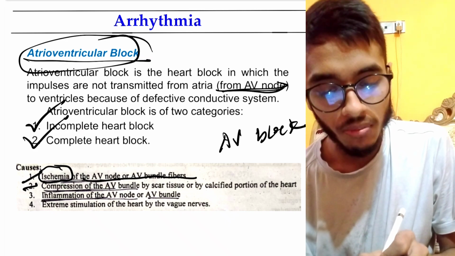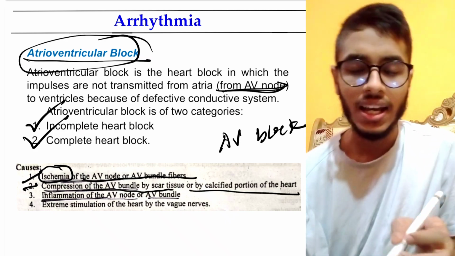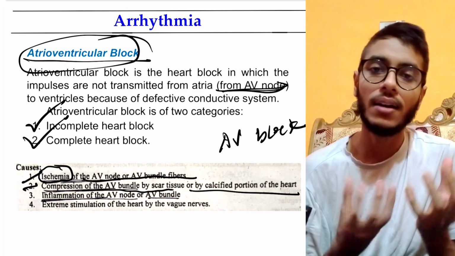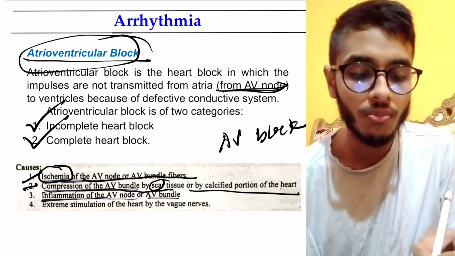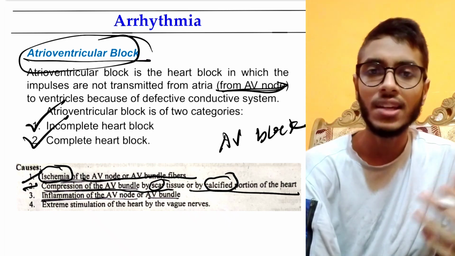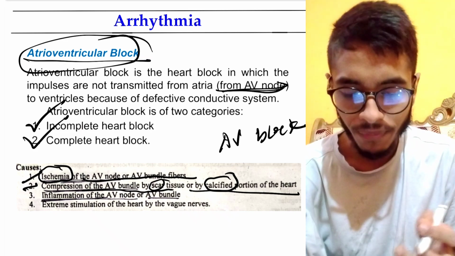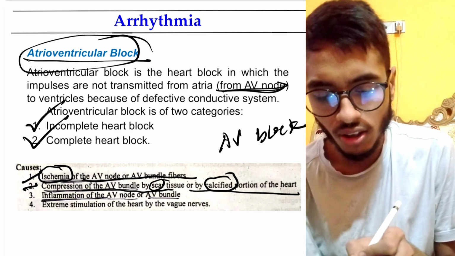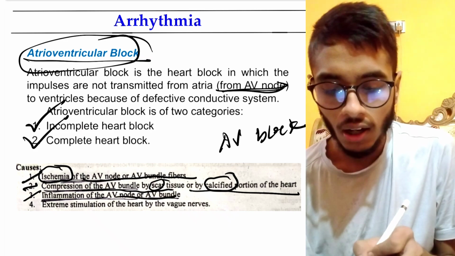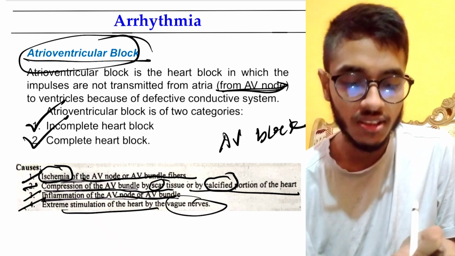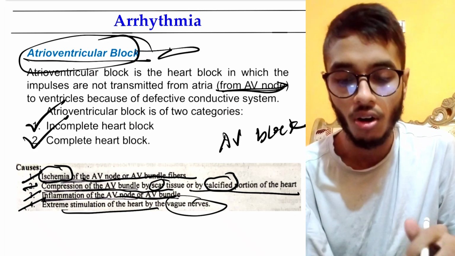Second, compression of the AV bundle by scarred tissue or by calcified portion of the heart. I mean many portions of the heart, many myocardial cells or tissue may be scarred due to injury, or may be calcified due to taking many medications, or maybe a different reason, maybe different injury or ischemia. That time it may also be called compression of the AV bundle or AV node. Also inflammation of the AV node or AV bundle. Extreme stimulation of the heart by the vagus nerve. When the vagus nerve stimulates the heart very strongly, that time it may also cause atrioventricular block.